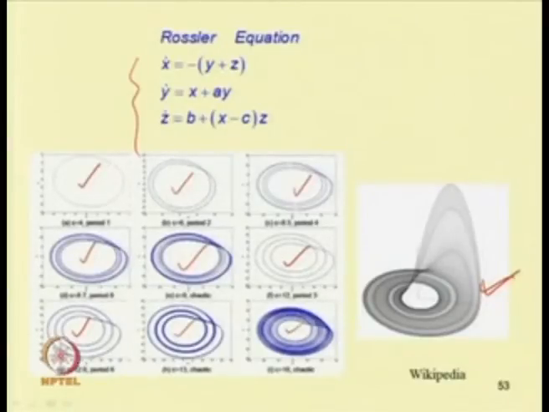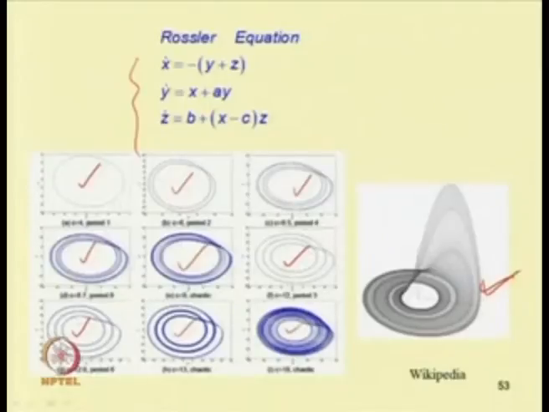So, let us take alpha k minus 1 equal to 6, alpha k equal to 8.5, and alpha k plus 1 equal to 8.7.